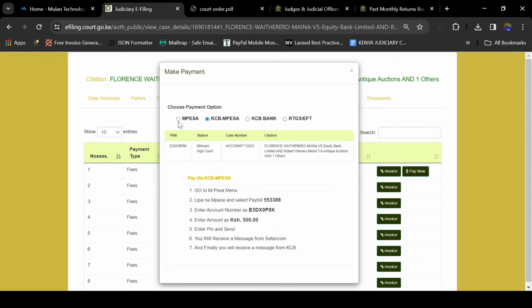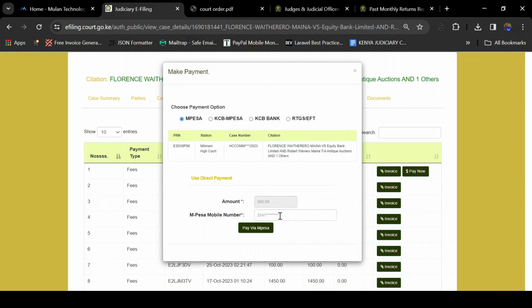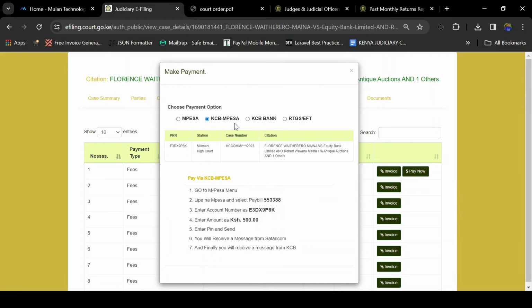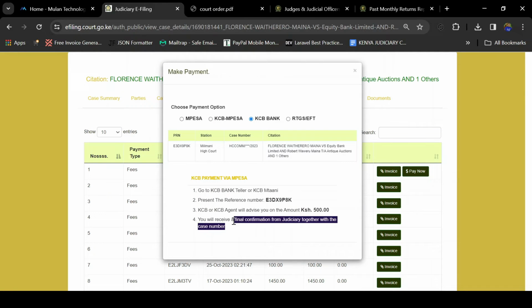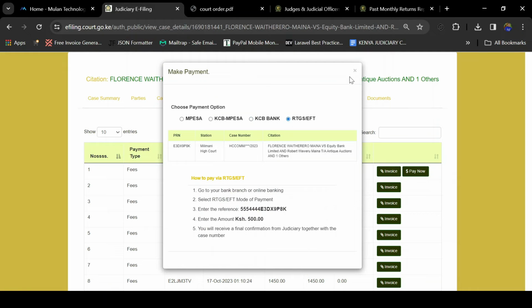You can decide to pay through M-Pesa, whereby you will be requested to enter the M-Pesa mobile number that you want to pay the court fee with. Once you click pay via M-Pesa and enter that number, an STK push from Safaricom will appear to ask you to enter the PIN and complete the transaction. You can also decide to pay through KCB M-Pesa. This is the procedure. You can decide to pay through the KCB bank. This is the procedure. And lastly, you can decide to pay through RTGS or EFT.